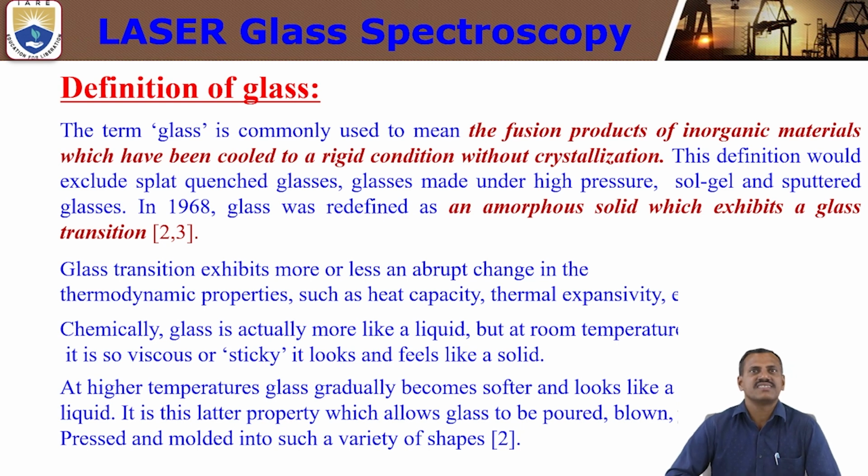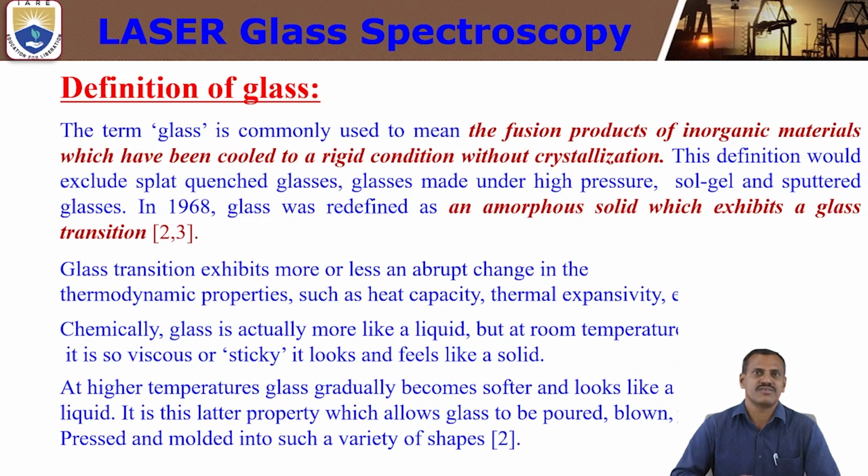Next, chemically, glass is actually more like a liquid. At room temperature, it is so viscous or sticky that it looks and feels like a solid. When you heat a solid material to its melting temperature, it looks like a sticky liquid. After pouring and forming the glass material, it looks sticky and highly viscous. At high temperature, glass gradually becomes softer and looks like a liquid.